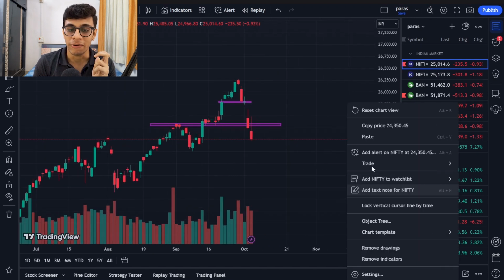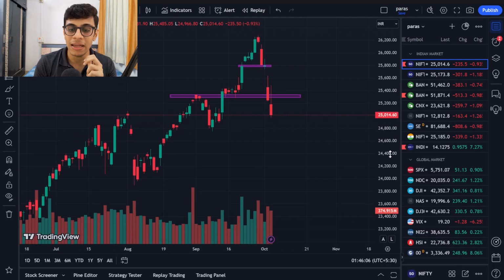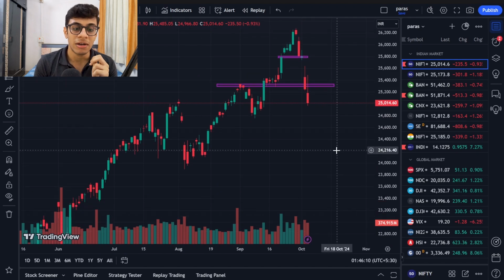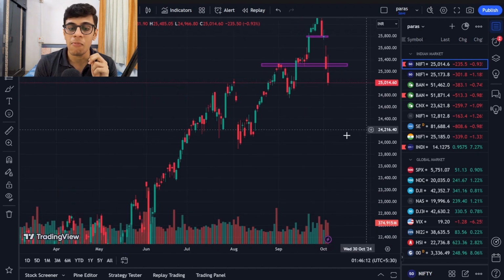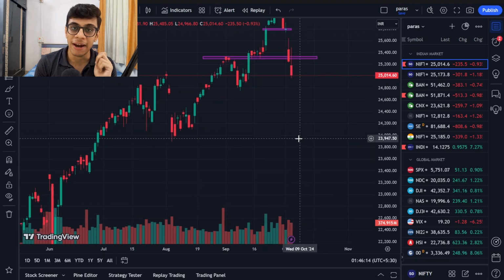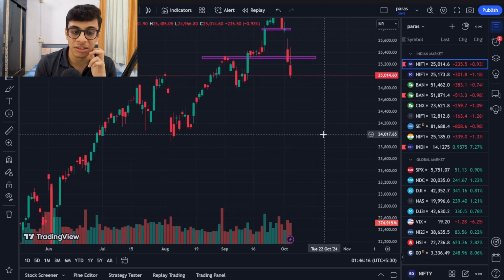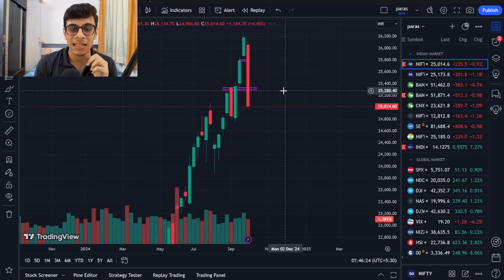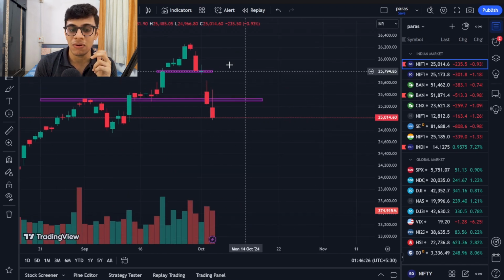Now let's talk about Nifty, because Nifty is also at a not a very crucial place, but still a crucial place. Now for Nifty, the level which is going to be important, which is sort of a make or break level after which the trend can change, is 24,000. Okay, but 24,000 is still very far away. It's 1,000 points away, and yes, markets did fall, you can say, 1,100 points.